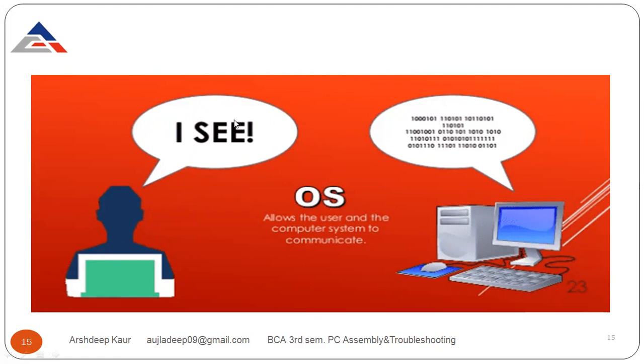So if I want to say anything to the computer, it is not directly recognized or understood by the computer. First, it is converted to machine language or binary language. And we know that machine and binary language is in the form of 0 and 1. 1 for on or active, 0 for off or false.